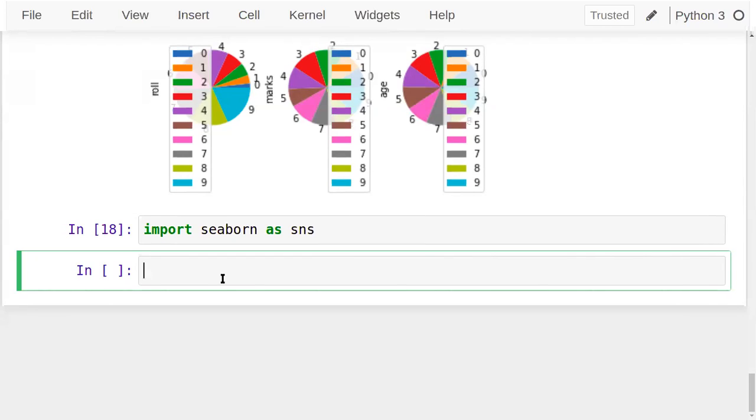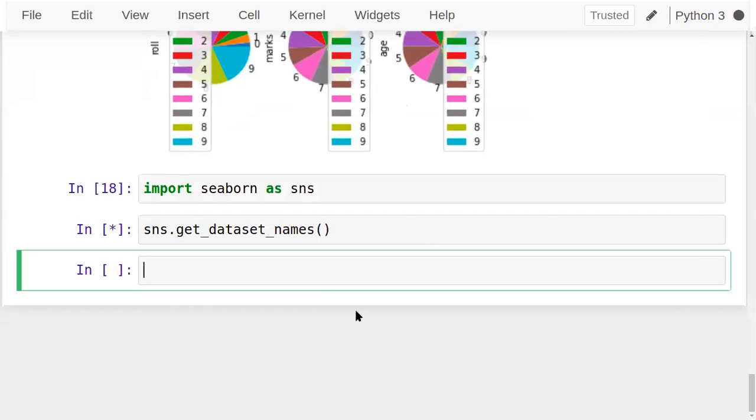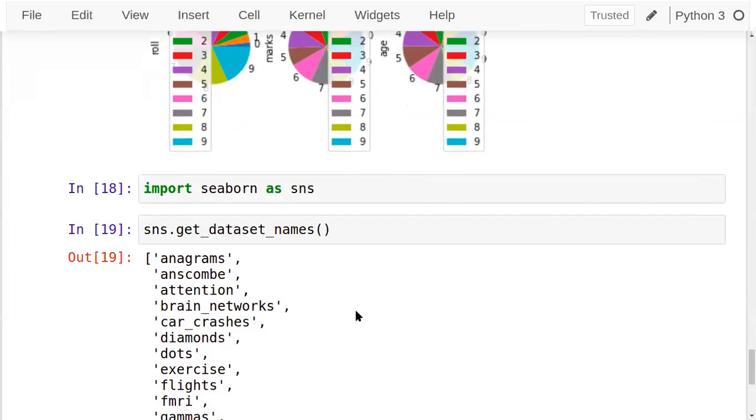So let's see the data frames. sns dot get_dataset_names. This function will show you the data sets that are predefined and available in Seaborn.